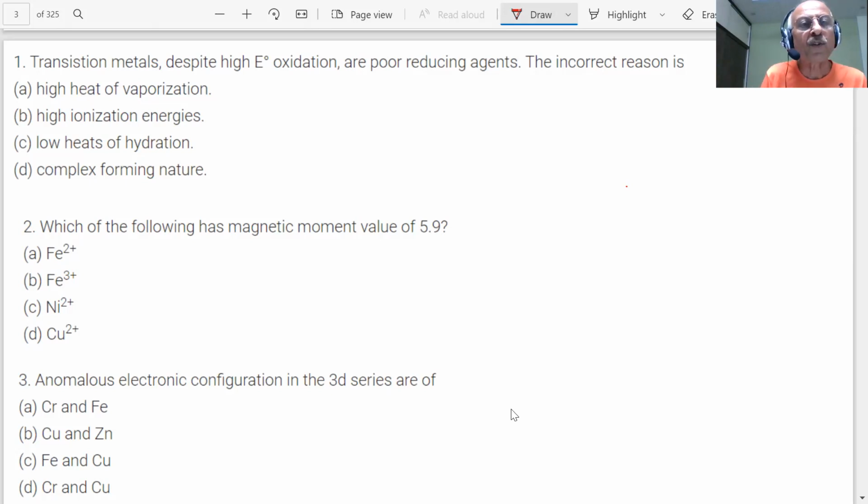First question: transition metals, despite high E naught oxidation, are poor reducing agents. You know, the strongest reducing agents are alkali metals and alkaline earth metals. They have negative values of the standard reduction potentials. What is the incorrect reason, he says? Here, 4 answers are given. You have to see what is incorrect, student, not the correct. You have 1 minute to answer the question. Options: high heat of vaporization, high ionization enthalpy, low heats of hydration, complex forming nature.